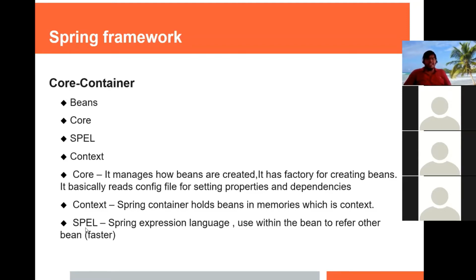Third is SpEL, the Spring Expression Language. It is used to refer to another bean; it's a kind of expression language. From one bean, if I want to refer to another bean, I can use SpEL for that purpose. We can see this in the demo also.